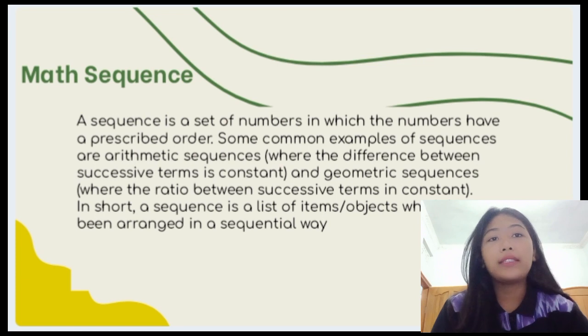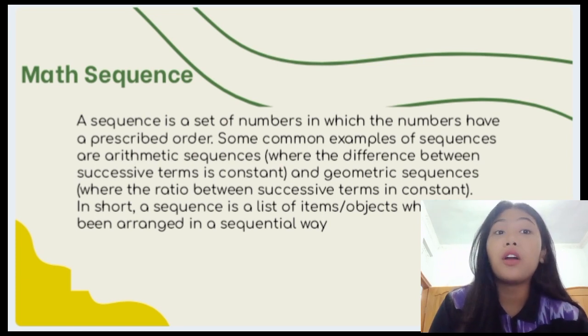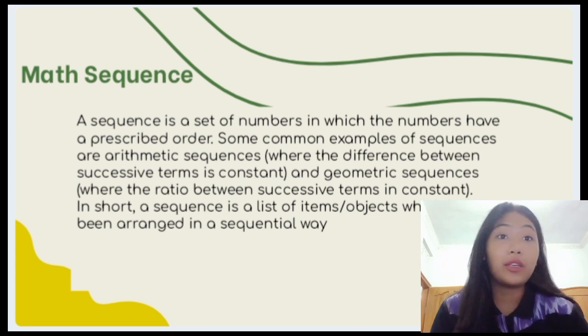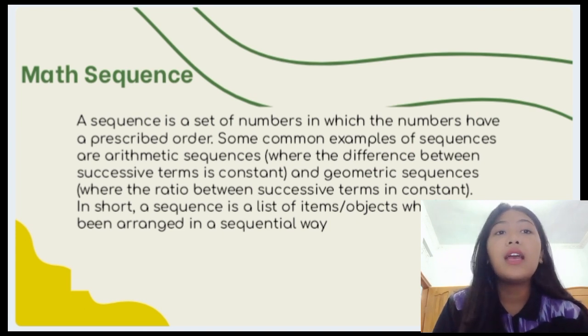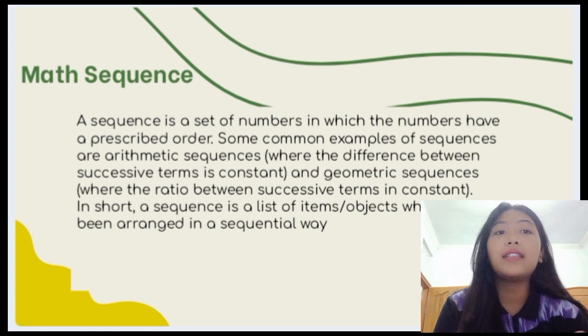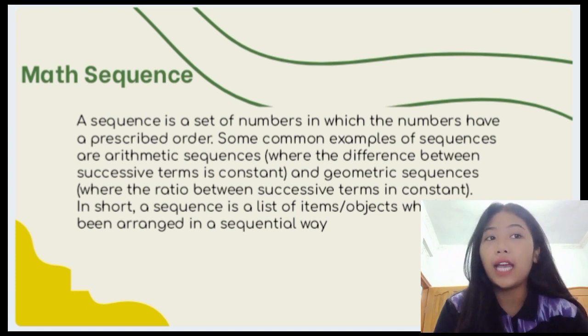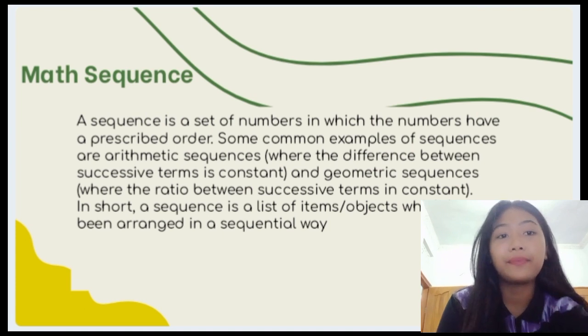A sequence is a set of numbers in which the numbers have a prescribed order. Some common examples of sequences are arithmetic sequences, where the difference between successive terms is constant, and geometric sequences, where the ratio between successive terms is constant. In short, a sequence is a list of items or objects which have been arranged in a sequential way.